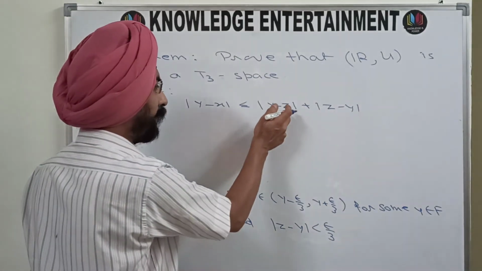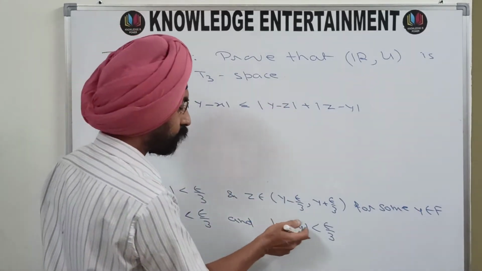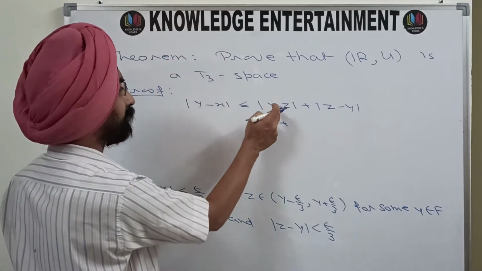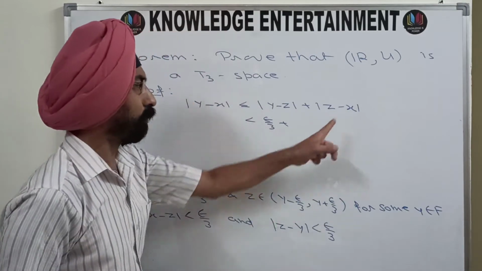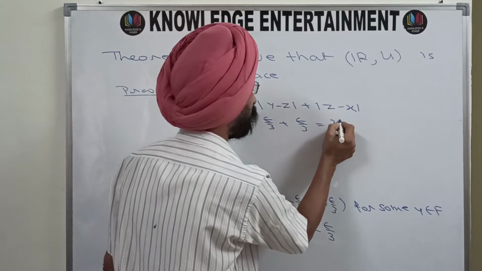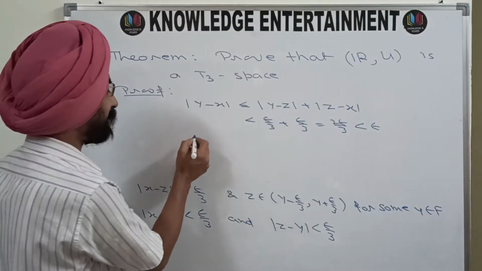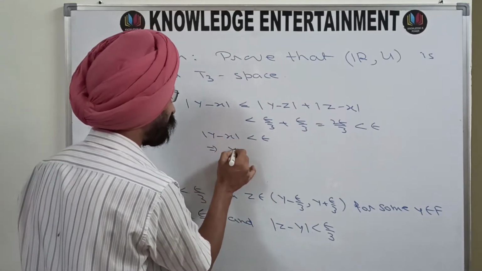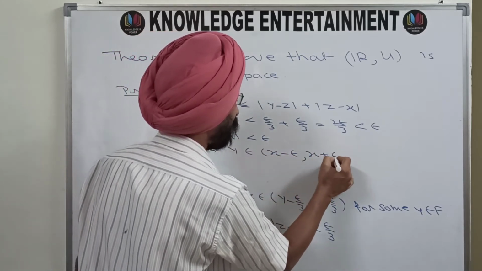So mod of y minus z is less than epsilon by 3, and mod of z minus x is again less than epsilon by 3, that means 2 epsilon by 3, and 2 epsilon by 3 is less than epsilon. So mod of y minus x is less than epsilon, which means y belongs to x minus epsilon, x plus epsilon.